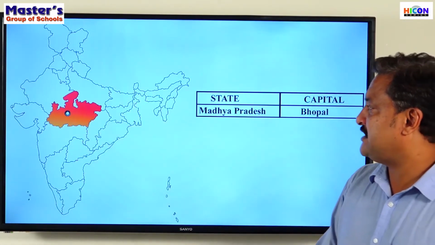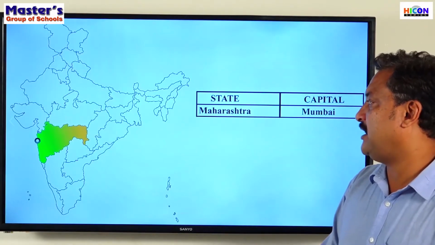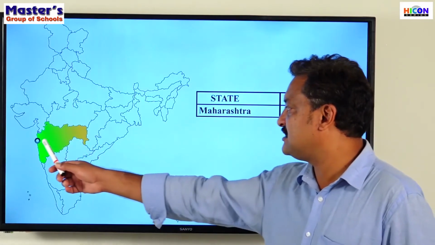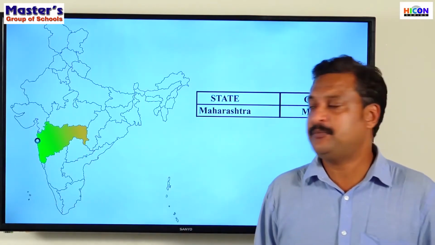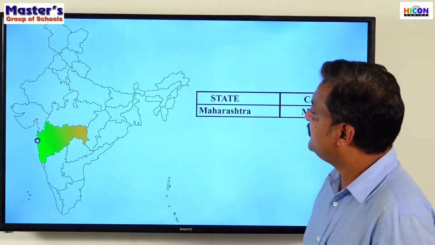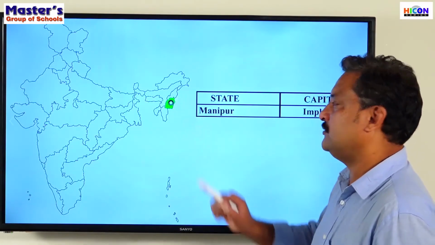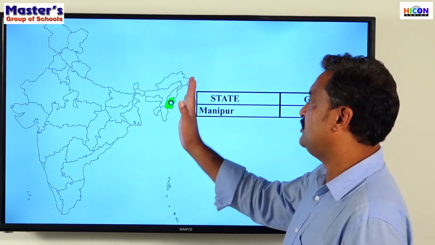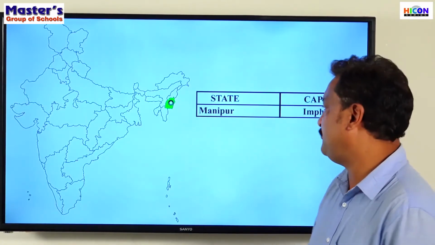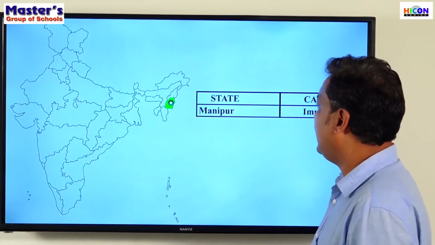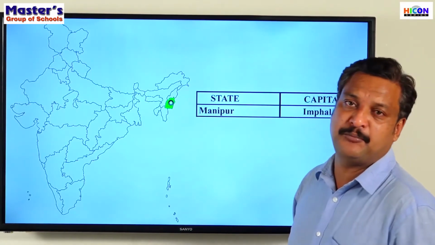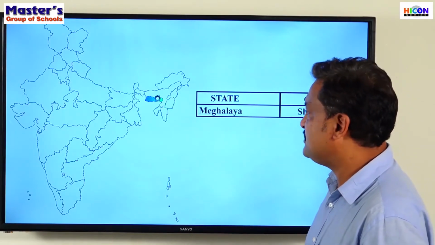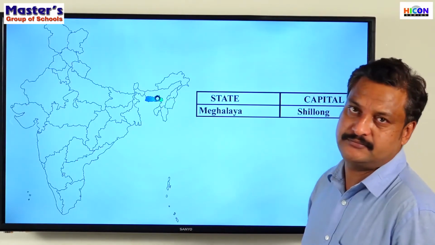The next one, Maharashtra. The capital is Mumbai. The next state, Manipur. One of the smallest states in India, and that also in the northeastern region of India. This is Manipur, and the capital is Imphal. The next state, Meghalaya.